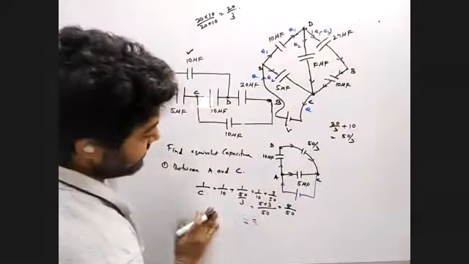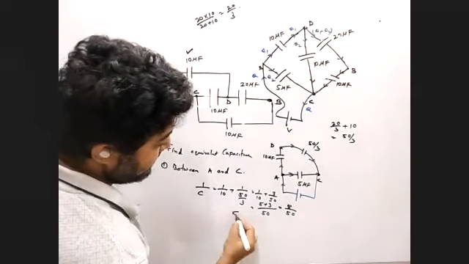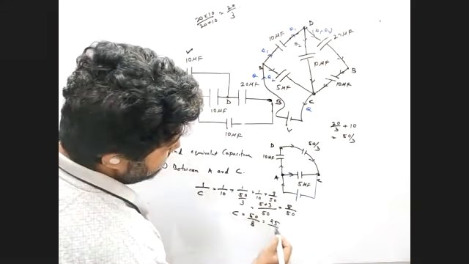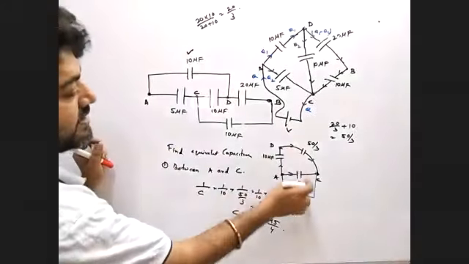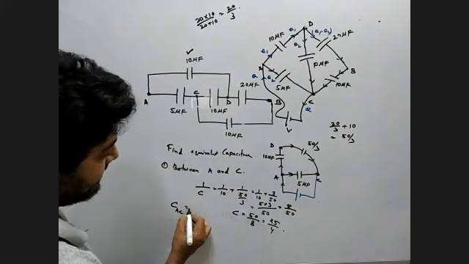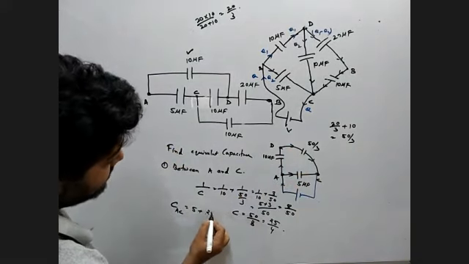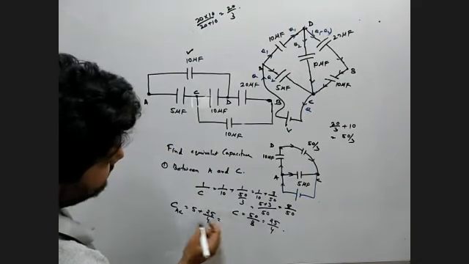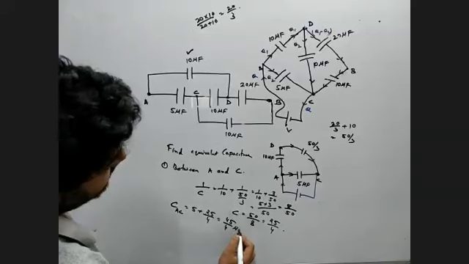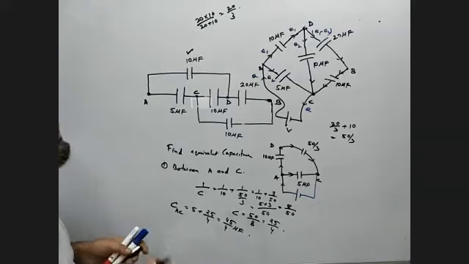Oh, sorry, my mistake. C is 50 by 8, that means 25 by 4. Now this one is in parallel with it, so C of AC is 5 plus 25 by 4, that is 40 plus 25, 45 by 4 microfarad. Okay, everyone.